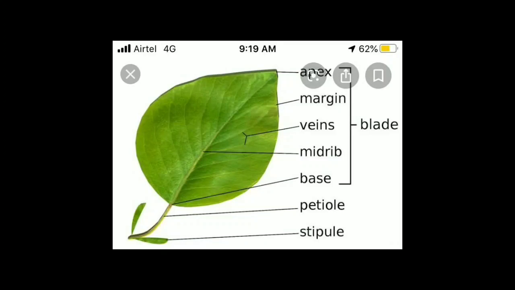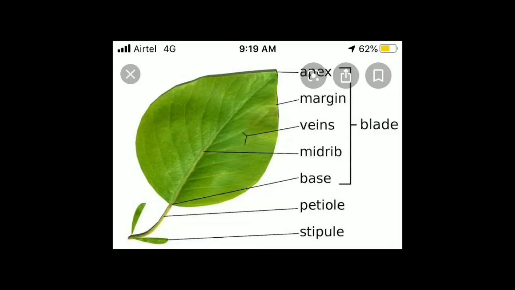In our last class we studied the process of photosynthesis, and today we are going to deal with the structure or the part of the plant that is directly related to photosynthesis, that is the leaf. We are going to see the external structure as well as the internal structure of the leaf.